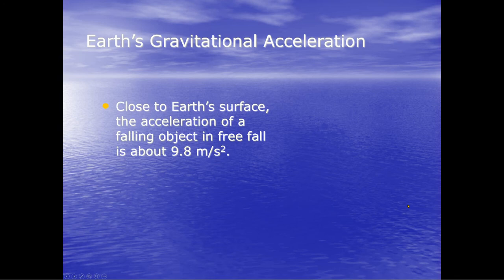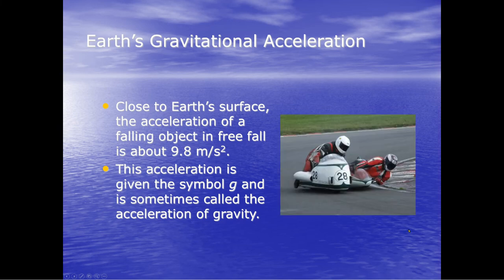Close to Earth's surface, and this is Earth's gravitational acceleration. Close to Earth's surface, the acceleration of a falling object in free fall is about 9.8 meters per second squared. This acceleration is given the symbol g and is sometimes called the acceleration of gravity.